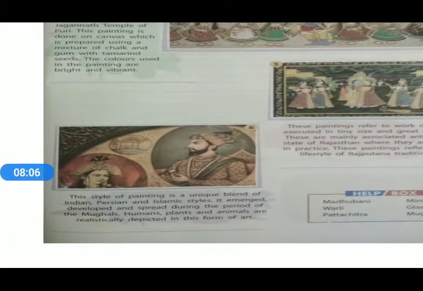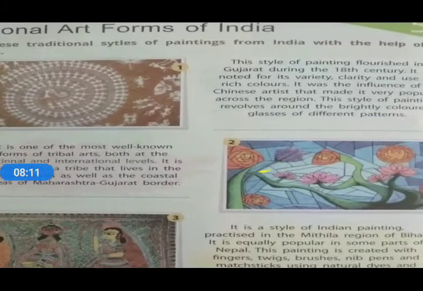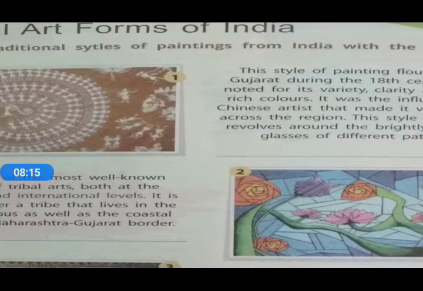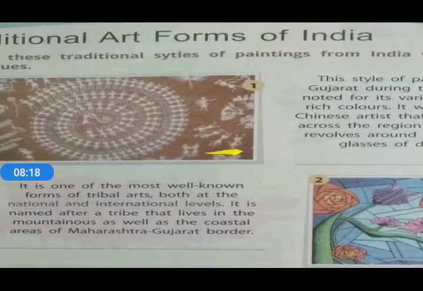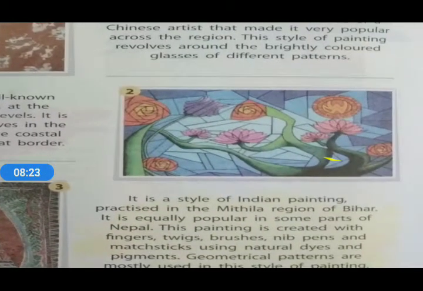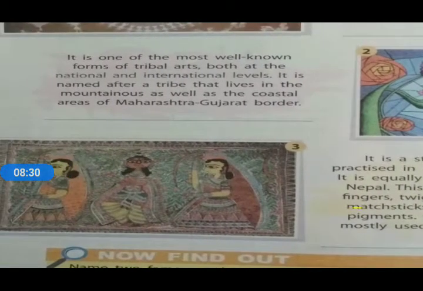Once again I repeat to you, what are the different art forms? The art form we defined in point number 1 is known as Warli. In point number 2, the art form described is called Glass. The art form number 3 described is called Madhubani. Point number 4, in which the art is described, is called Pat Chitra.